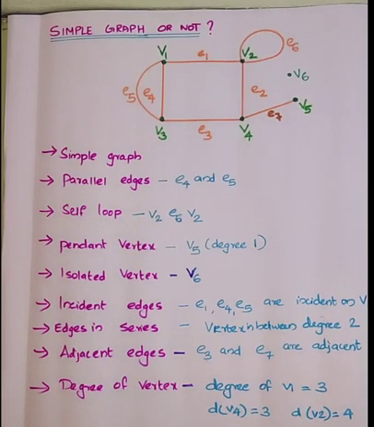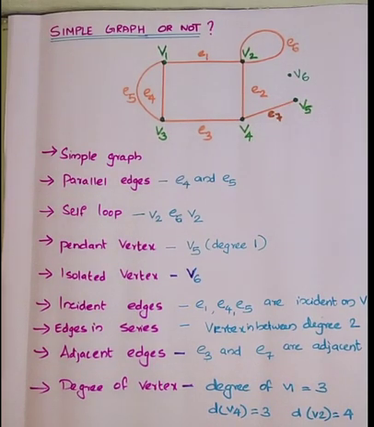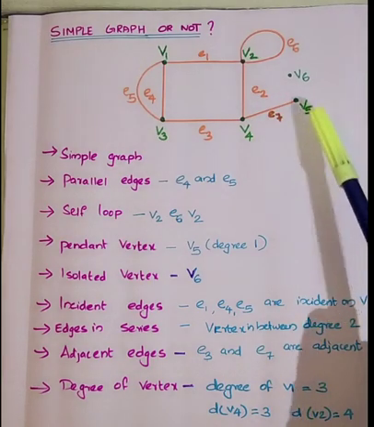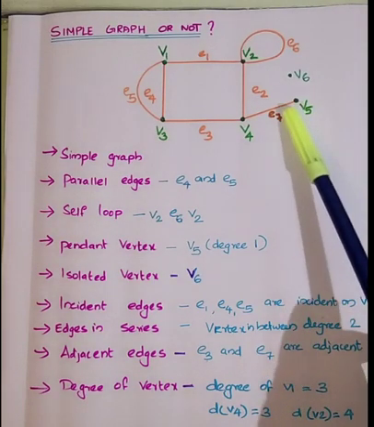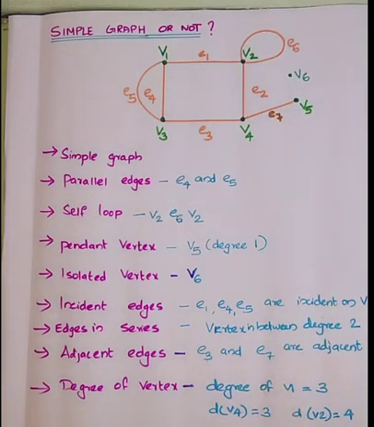So if a graph does not have a parallel edge or self-loop, then it is called a simple graph. So let me ask you whether this graph is a simple graph or not. No, this is not a simple graph. Now the next definition is pendant vertex. What do you mean by a pendant vertex? A pendant vertex is a vertex with degree 1. Simply you can say a vertex with degree 1. Can you see such a vertex in the figure? Yes, we can see V5. V5 is a pendant vertex because the degree of V5 is 1. Degree 1 means only one edge is incident on V5.